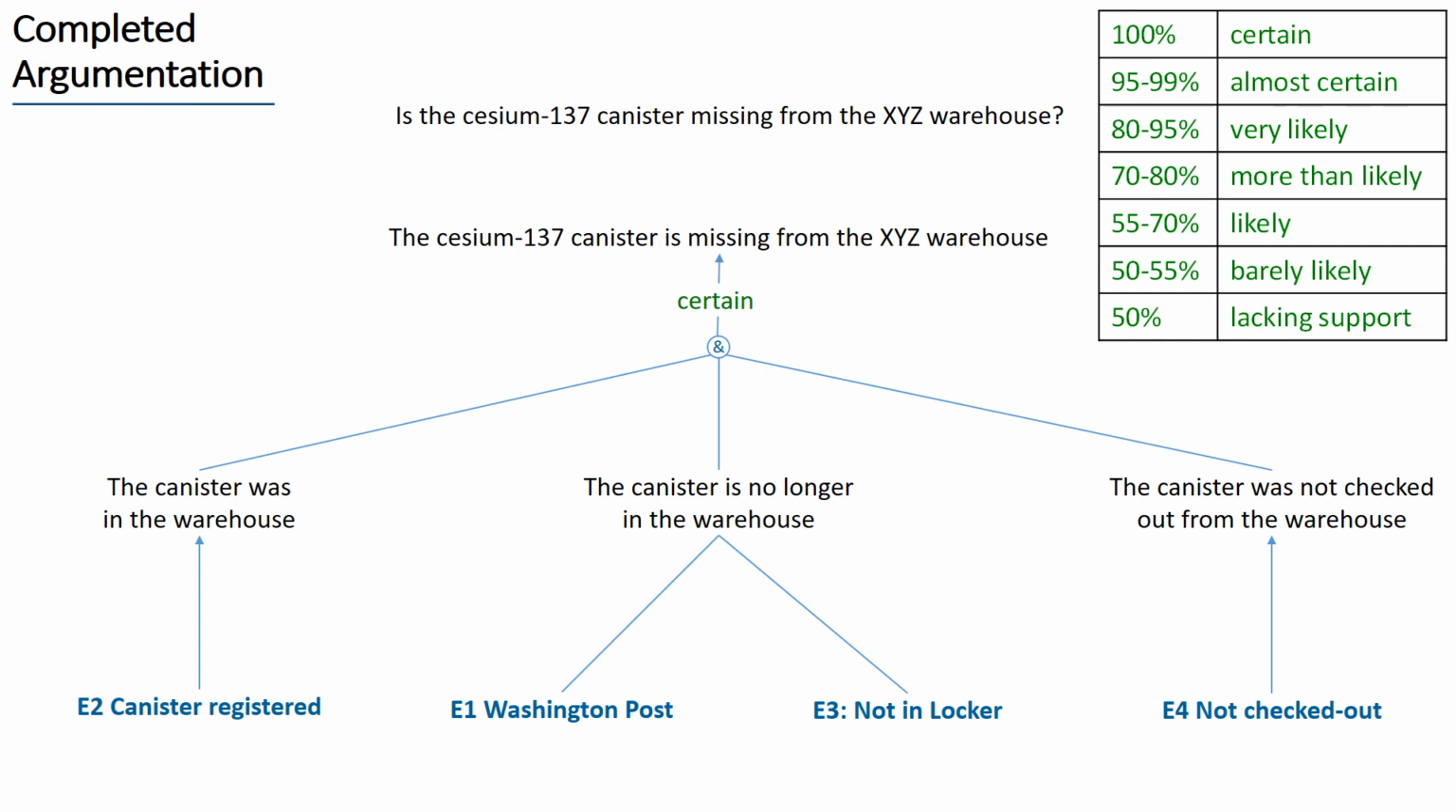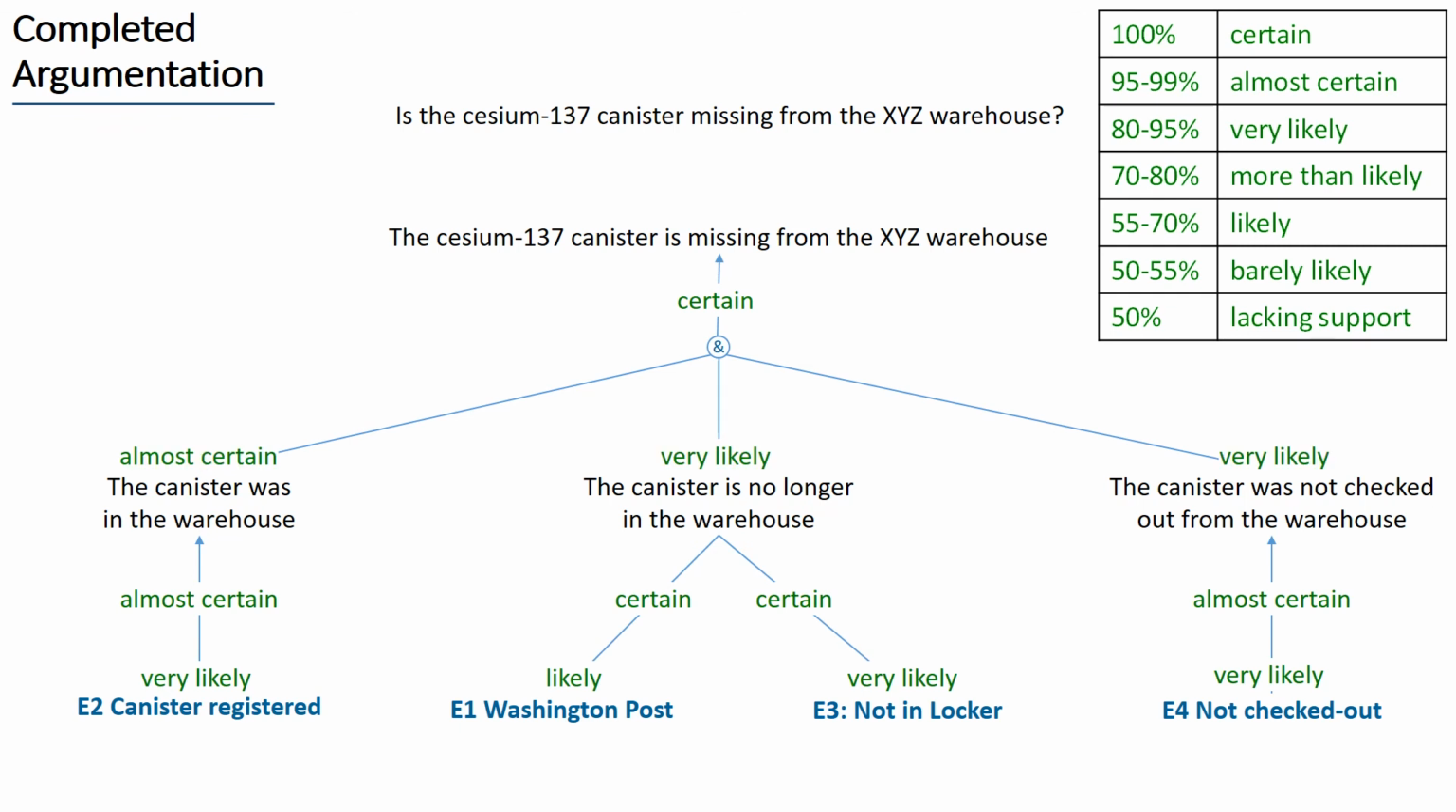We now have all the elements for an automatic system such as Cogent to infer the probability of the top hypothesis. As just explained, based on the evidence, we have determined the probabilities of the simplest hypotheses. Then, the probability of the top hypothesis is obtained as a minimum between these probabilities and the relevance of the argument. Thus, based on the available evidence, it is very likely that the cesium-137 canister is missing from the XYZ warehouse.